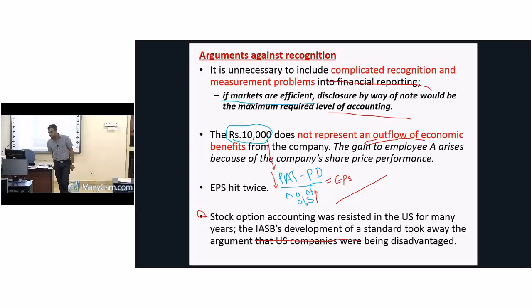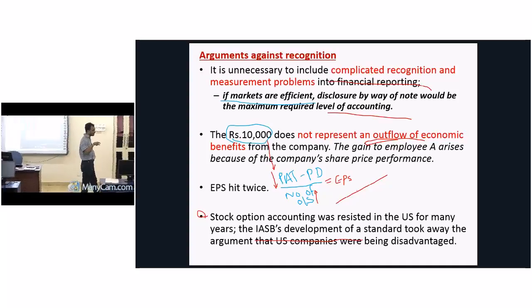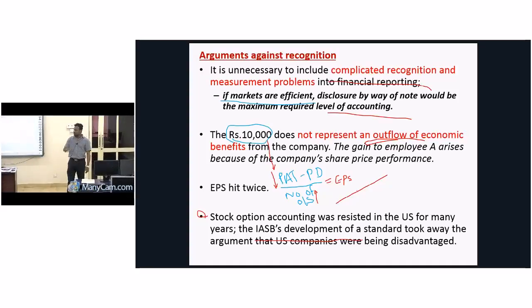Then do we recognize or not? Do recognize? Yes, we'll do it then, right? Because IFRS 2, the standard, says yes, we need to account for this.